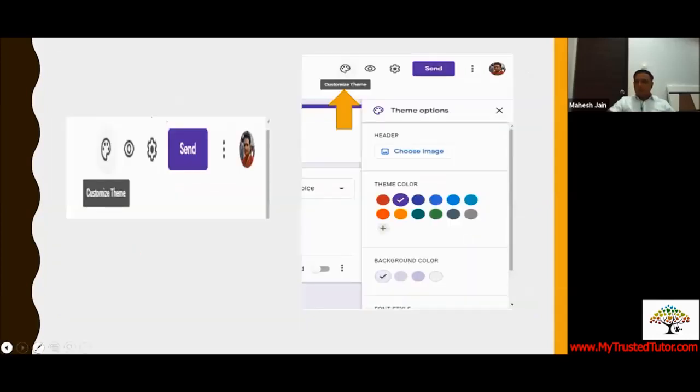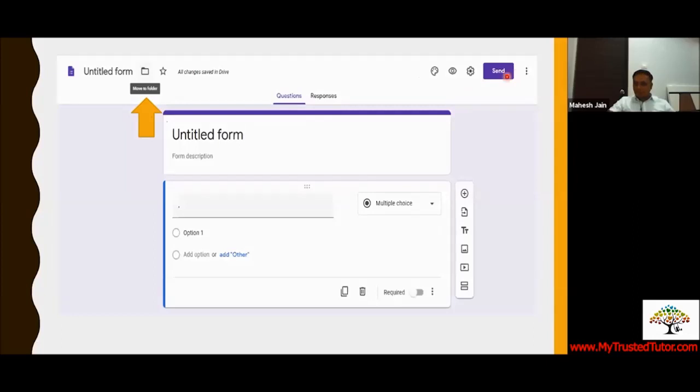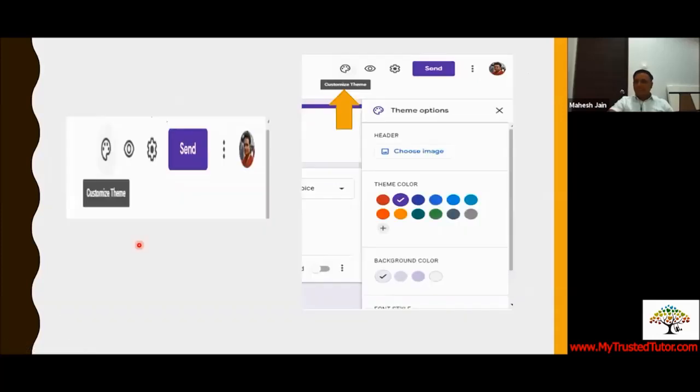Now this was your left side. If you go on to the right side of your Google Form, I'm going to talk about how to create it. But before we go ahead, we need to understand the functions of Google Form for the best use. You can see there are 4-5 things here, and we'll talk about everything one by one. So when we go on the right side, the first option is theme.